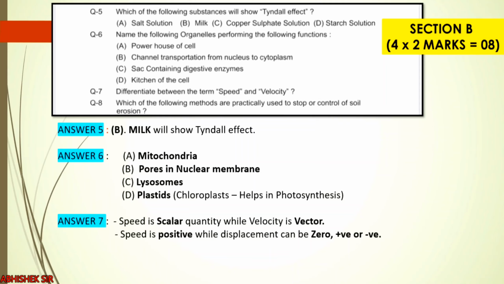Question number 8 is: which of the following methods are practically used to stop or control soil erosion? Now in this question they have asked which of the following, that means they must give the options. But here options are not there, so we will write our own methods.